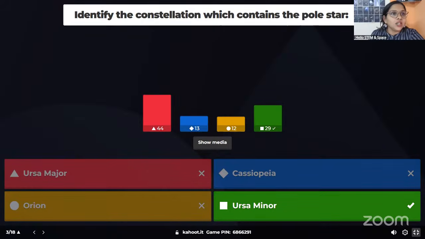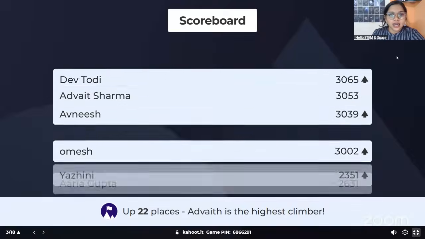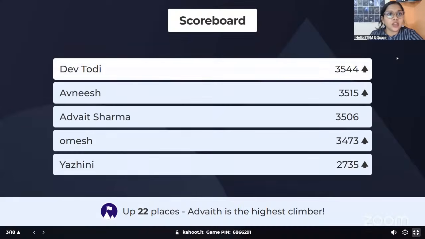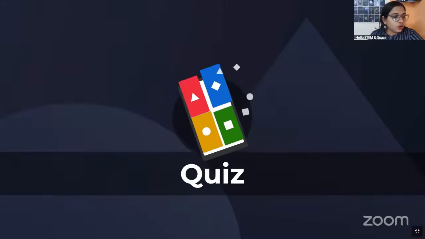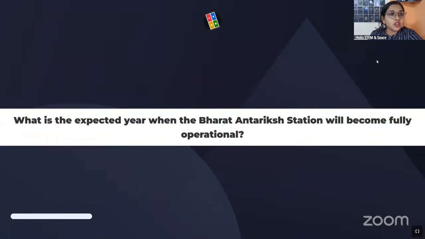We will see what happened to our scoreboard. Now Dev is leading, followed by Avnish, Advint, Omesh, and Yashini. Advait is the highest climber. Good job, everyone. Let's quickly go to the fourth question.